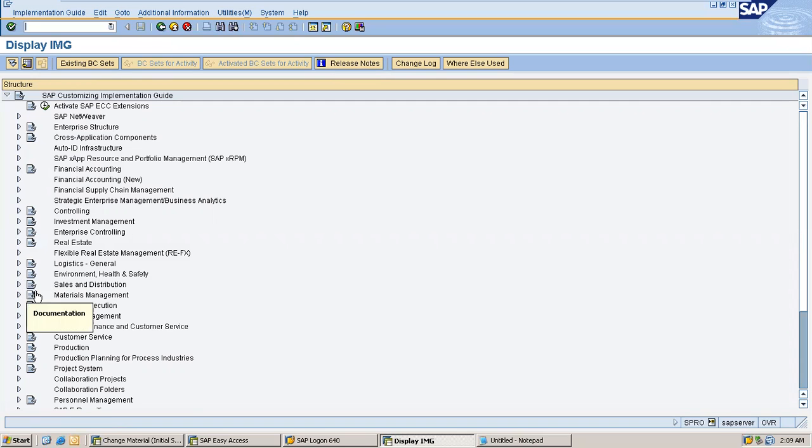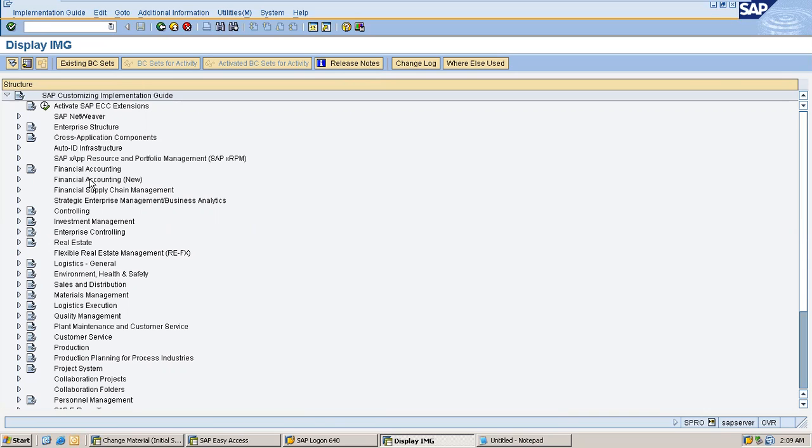I guess the maximum times we use this sales and distribution module, and now and then we use logistics execution, logistics general, and also enterprise structure, and a few times we go with financial accounting.